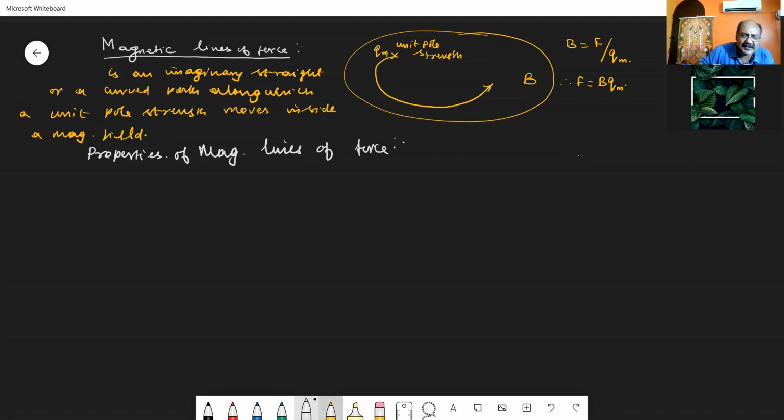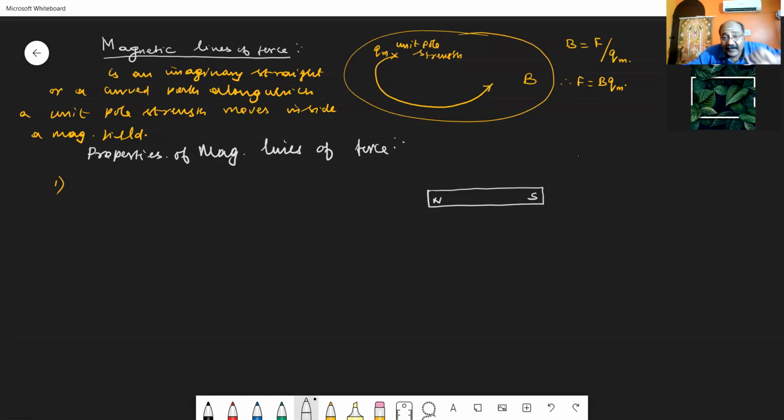Let us consider the first property. In order to study the first property, consider a magnetic dipole or a bar magnet. The bar magnet will have two poles. At one end you have the north pole, and at the other end you have the south pole. The magnetic field lines are considered to be continuous curved lines.